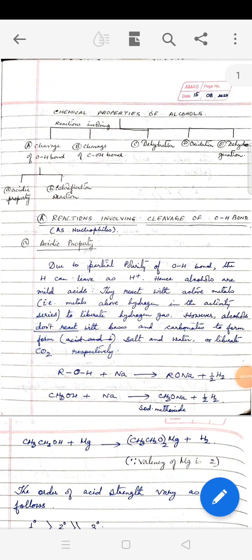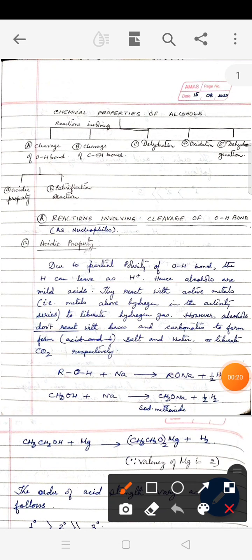Hello students, let us continue with chemical properties of alcohols. Alcohols undergo several kinds of reactions. Under this, we have 5 categories. The first category is reactions involving cleavage of OH bond.